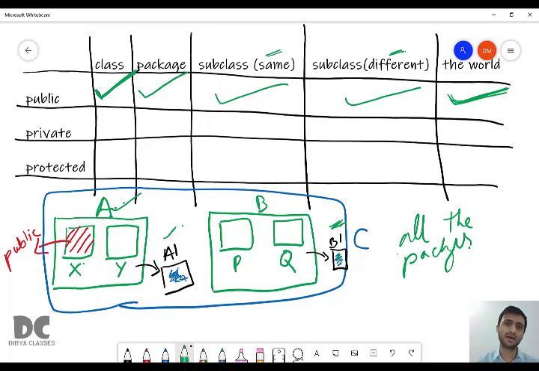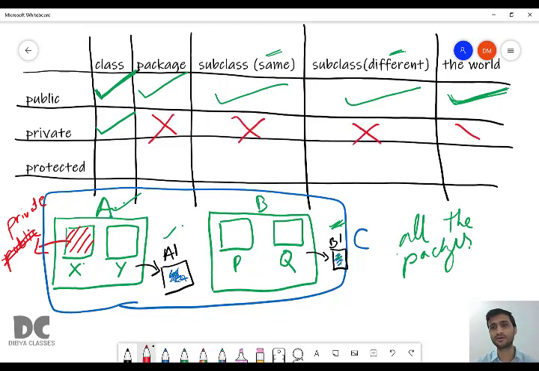Okay. Now we'll move to private. What happens if instead of public I declare X as private? So if I declare X as private, only this will work and other things will not.